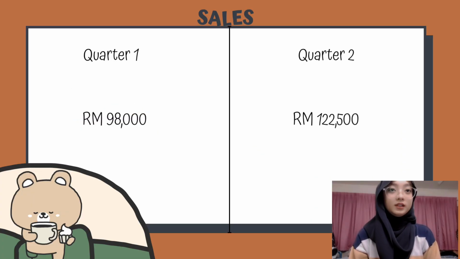For the sales, in quarter 1 we target 98,000 ringgit. In quarter 2 we get 122,500 ringgit. Where do we get this figure? This figure is derived directly from our sales budget account. It is based on our price list and the units we plan to sell, and the increase in quarter 2 is due to a projected 25% growth in sales.